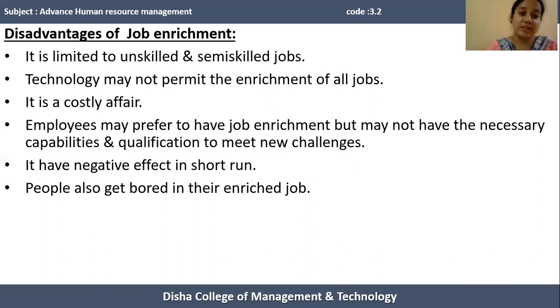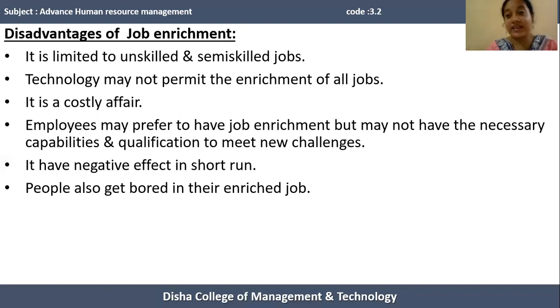Next disadvantage of job enrichment is that technology may not permit the enrichment of all jobs. Due to technological advancement, the organization may not allow enriching all the jobs. Means if an organization wants to implement the latest technology in a particular job, then the method and the procedure for performing the particular task is changed. Means the organization has to utilize the latest technique for performing a particular task.